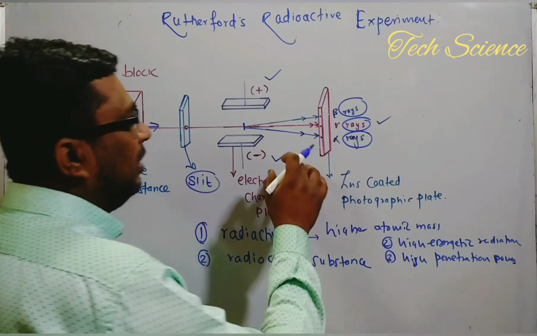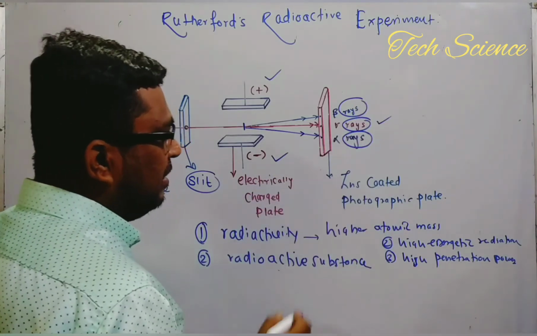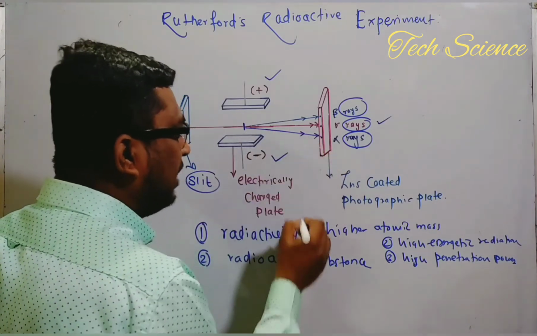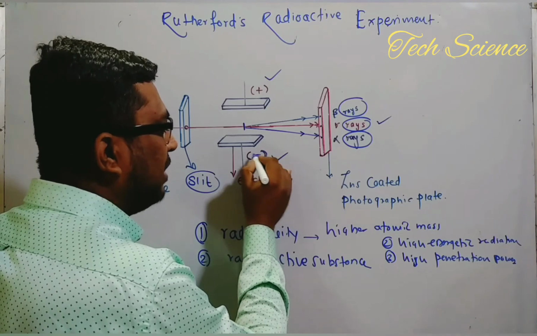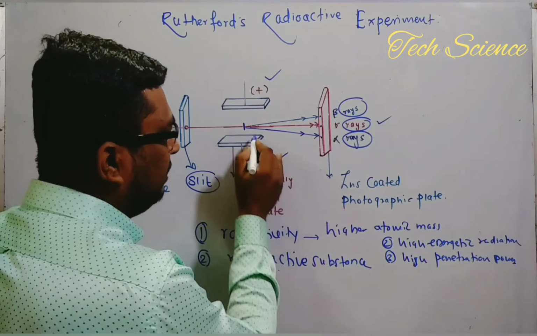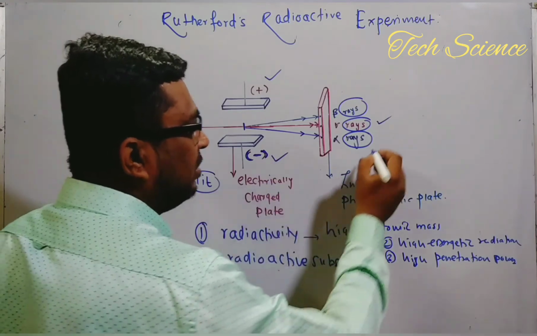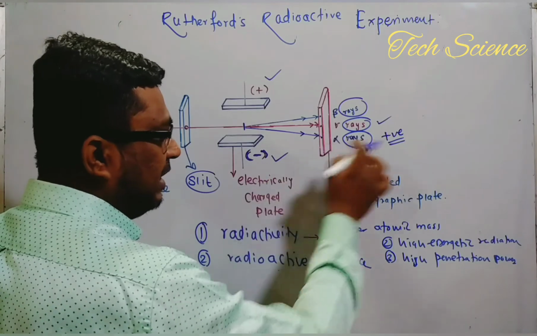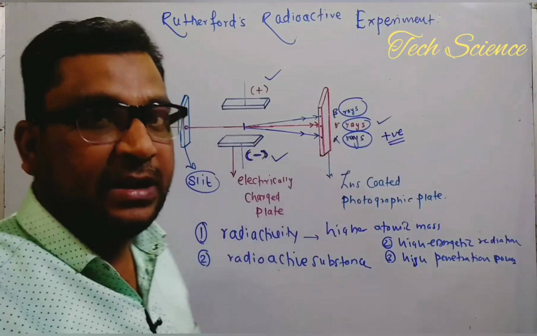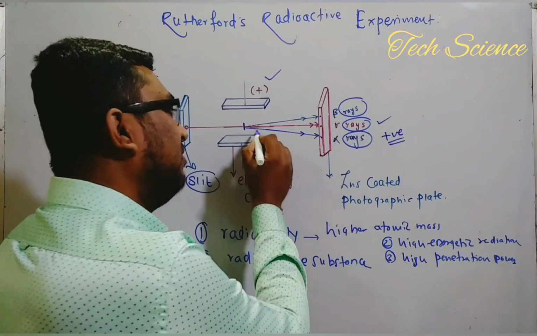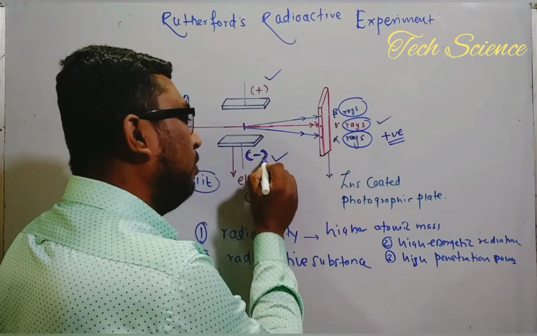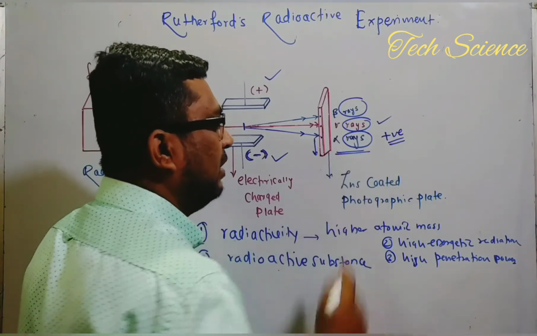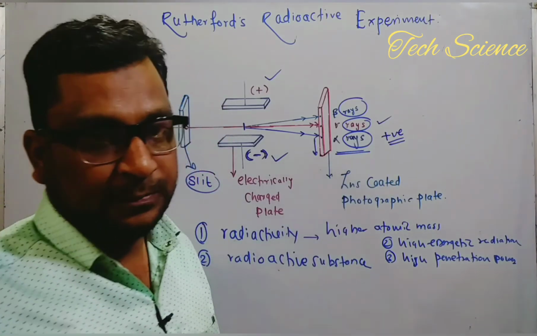What about the alpha and beta rays? Of course, there are two types of rays. Some of the rays are deviated towards the downside, attracted because of the negative charge. Of course, here there is a negative charge, so they get deviated towards the negative. It means these are positively charged rays. As we know, opposite charges always attract each other. On that basis, some of the rays are deviated toward the negative plate, downside. The name of these rays was given by Ernest Rutherford. They are called alpha rays.